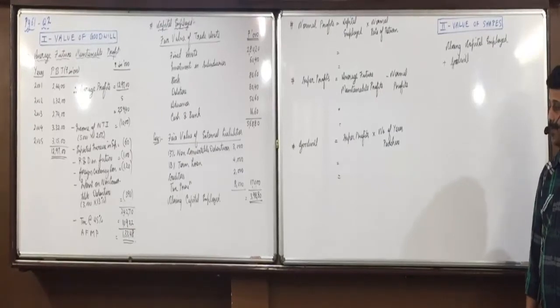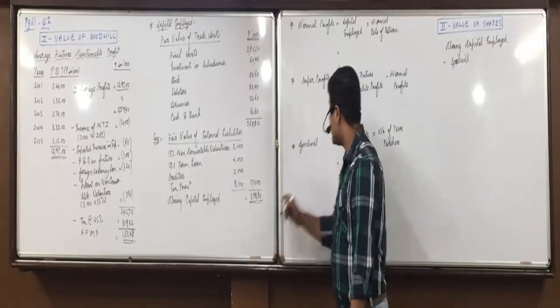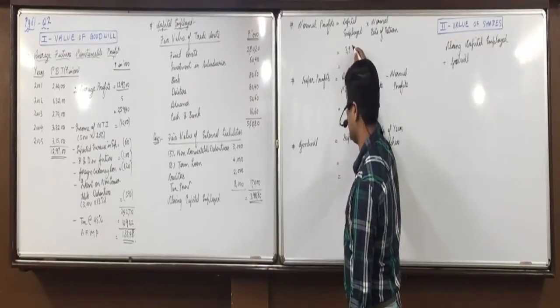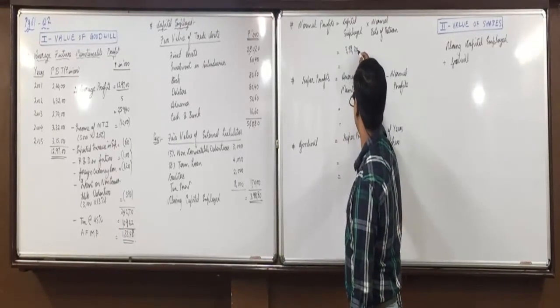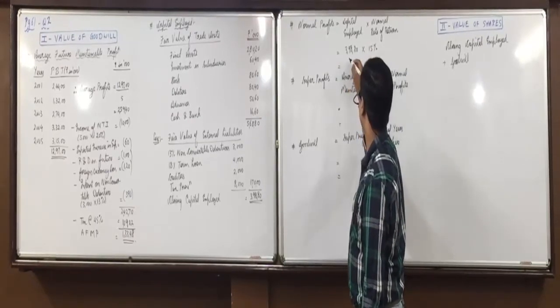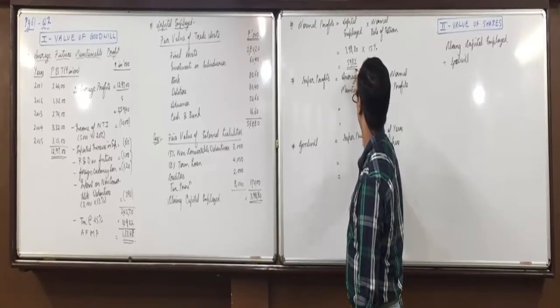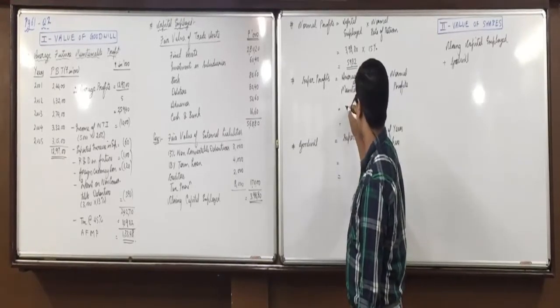By the way, now what capital employed we will use? 39880 into what is the rate of return? 15%. What does that come to? 5982.